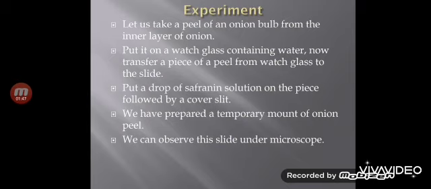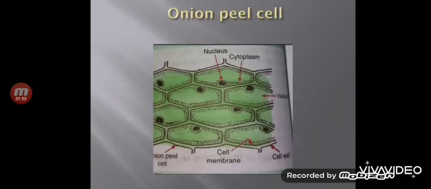Now we can observe this slide under the microscope. When we observe this slide under the microscope, it looks something like this. You can see the cells, that is the outline of cells, and inside the cell there is a dark dot like something, that is the nucleus. Now between the nucleus and the boundary of the cell, a fluid is present which is known as cytoplasm. So this is how cells look. When we observe our skin under the microscope, the same type of structure is visible. Even our skin is made up of different types of cells.